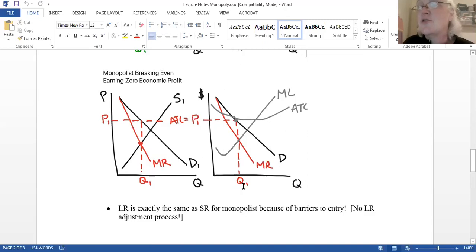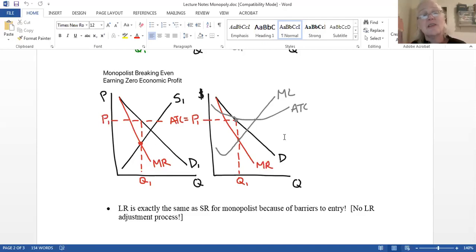And then I go and do it again from Q up to ATC, and it's the same point. If the ATC curve crosses or bumps the demand curve at the same place where the price is going to equal ATC, this firm is going to break even. So it's very possible that a monopolist firm can earn either profits, losses, or break even, or even shut down.